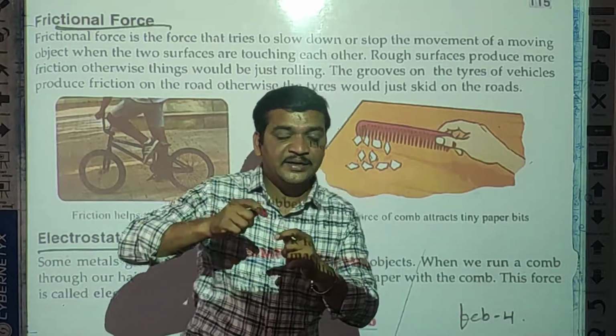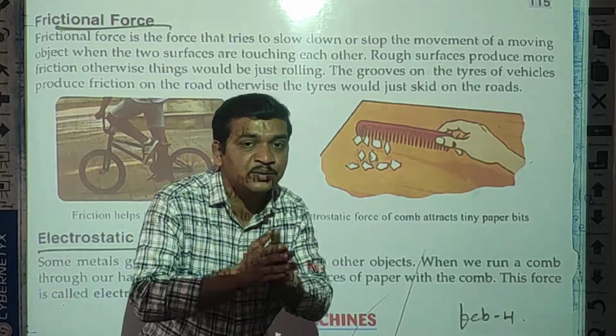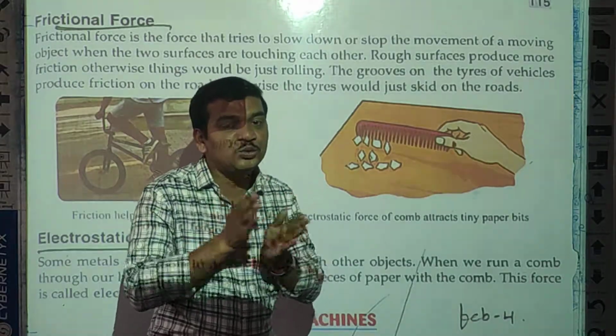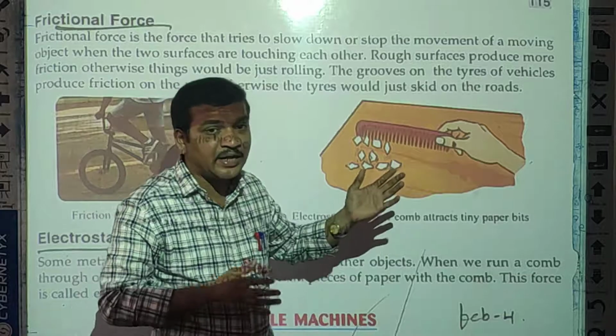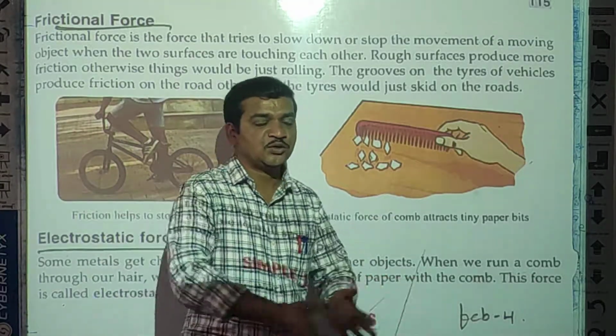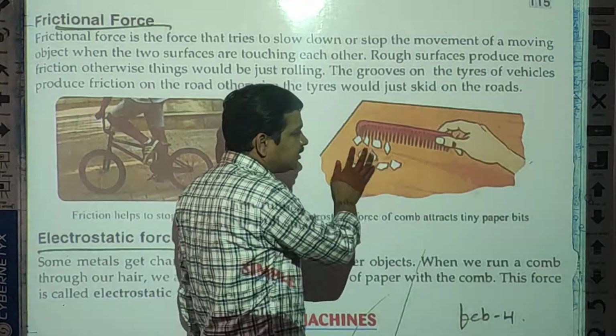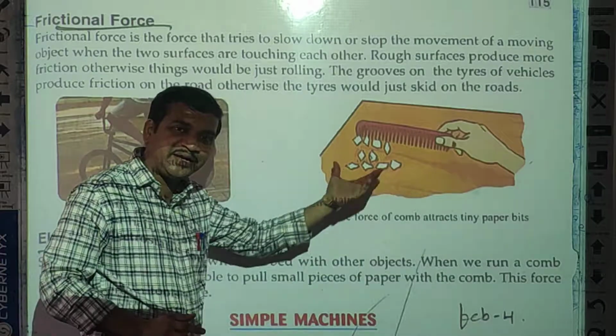So at that time, when we rub any object, that object gets charged. So that object gets the positive charge, and at that time these pieces of paper have negative charge.